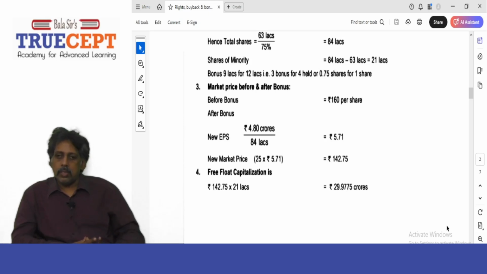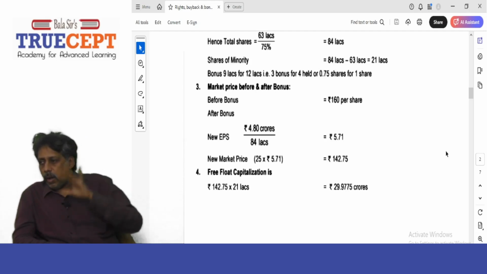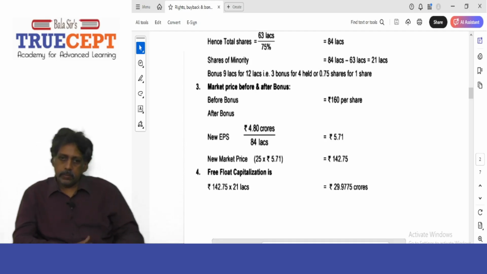Yes. Free float capitalization is 142.75 per share into 21 lakh shares. That's all, which is 29.9775 crores. Basically, the market value of the non-promoters shareholding. That is the free float market cap. 21 lakh shares into price per share after bonus will be the market cap, right? Yes, sir. Of the non-promoters holding. So guys, pause the recording and jot down the solution in your notebook. Yes, sir.